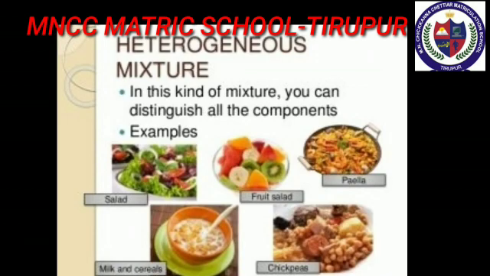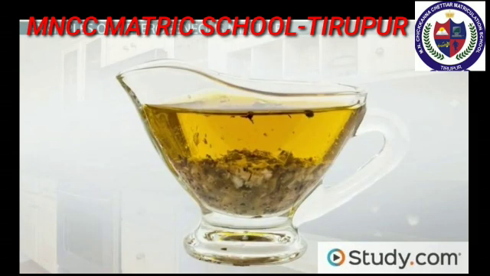Next we move to heterogeneous mixture. A mixture in which the components can be seen separately is called a heterogeneous mixture. For example, sugar and sand, oil and water, and fruit salad, etc.